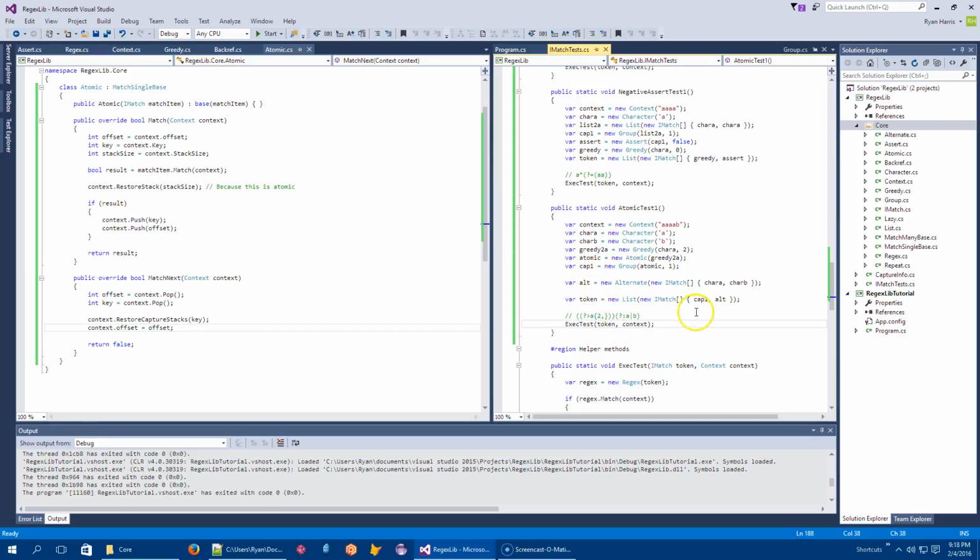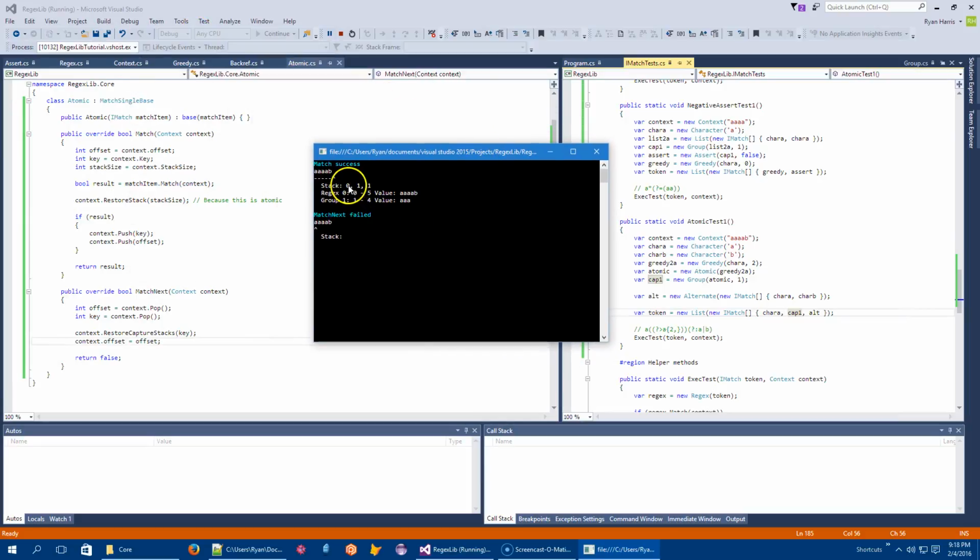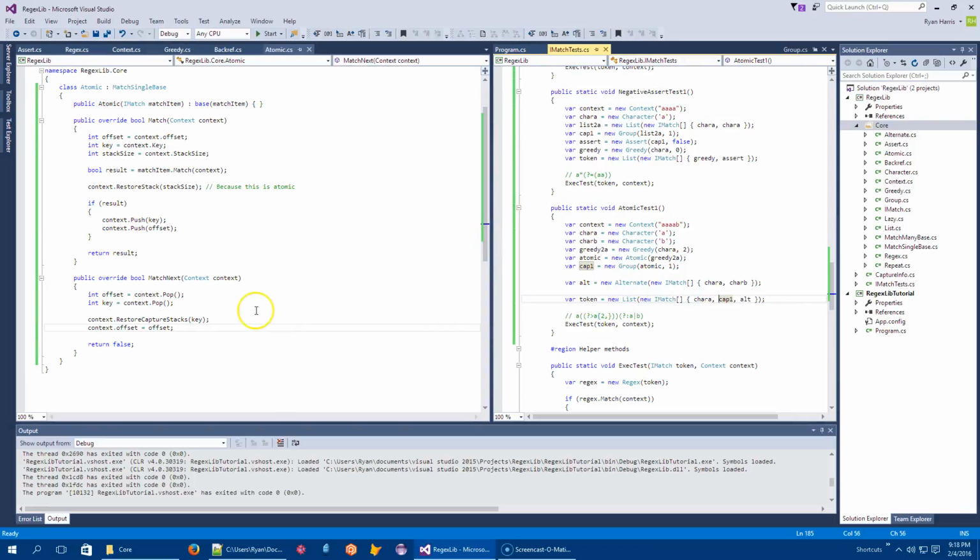Let me now make the following change. So I will, for the sake of argument, put an A right there. And I'll just add char A like that. And I mostly wanted to do this so I could see the key is still 0, the starting offset was 1, and everything else is the same, right? We captured index 1 through 4 inclusive, blah, blah, blah. So, okay, so that's atomic matching. And next we will do effectively atomic matching again, but this will be possessive. And it's really an atomic greedy match. So that's next.